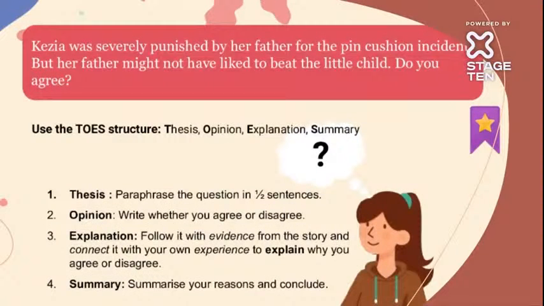Next question is, Kezia was severely punished by her father for the pincushion incident. But her father might not have liked to beat the little child. Do you agree? Now see this. What happened was, Kezia tore the papers and everything, and the father beat her with a scale on the hand. You can understand, it's very rude. So, do you think the father enjoyed beating the little child, or what was it?